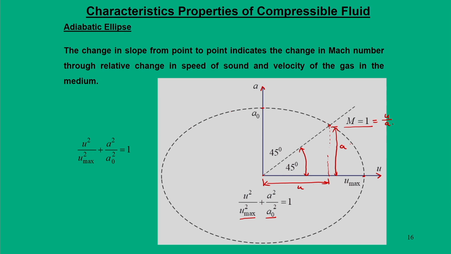So, this is the physical significance of the adiabatic ellipse. What it means is that the change in the slope from point to point indicates the change in the Mach number, through the relative change in the speed of sound and velocity of the gas in the medium.